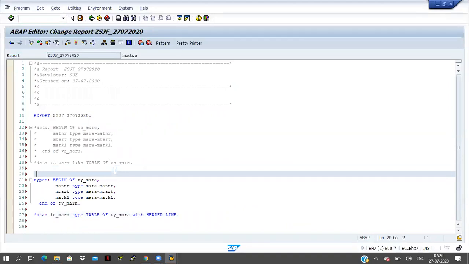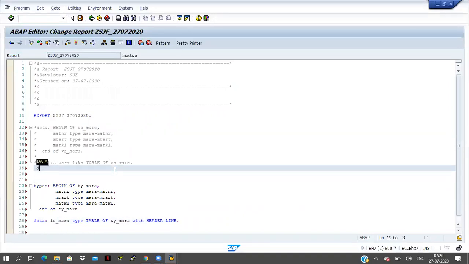Directly you can write like data itmara type table of, you can take here directly type name, table name is mara, right? So you can take like this. Okay, all the fields will come into this itmara.